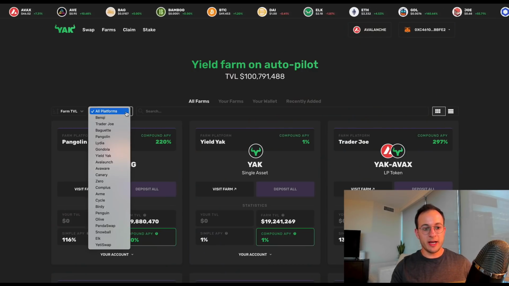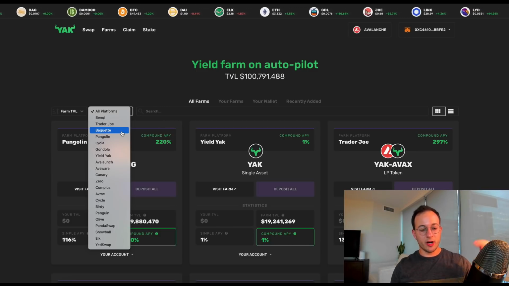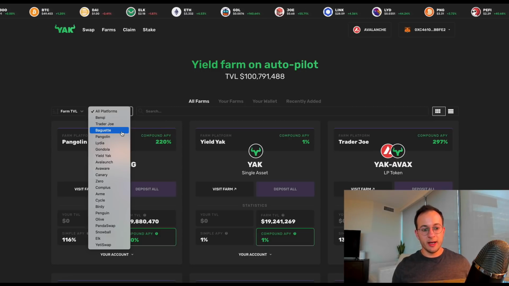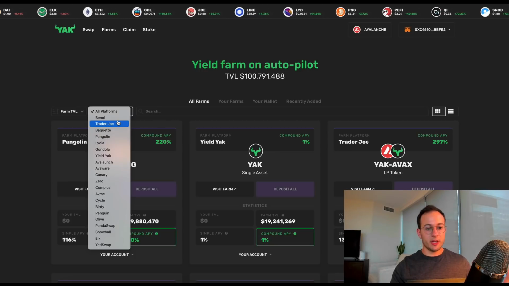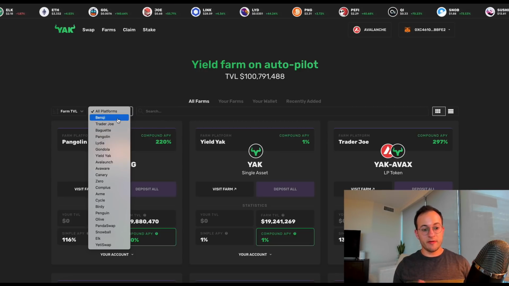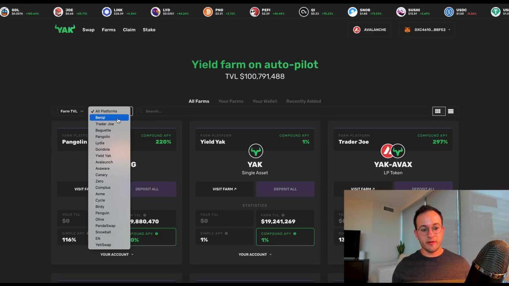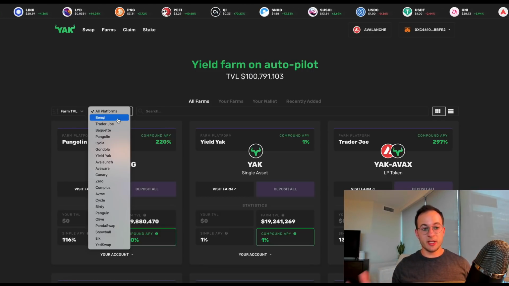early into the ecosystem. One little hack here that I thought was great is, if you hit all platforms, Yield Yak actually has a great list of all of the platforms that are currently out on Avalanche or are deploying soon. So during my research, I looked at all of these platforms. You can check them all out yourself. Right now, they're a bit risky for me to cover, and it's not something I would highlight on this channel. A lot of these are degen farms with higher yields, but again, you're taking on a lot of risk if you enter something so speculative.